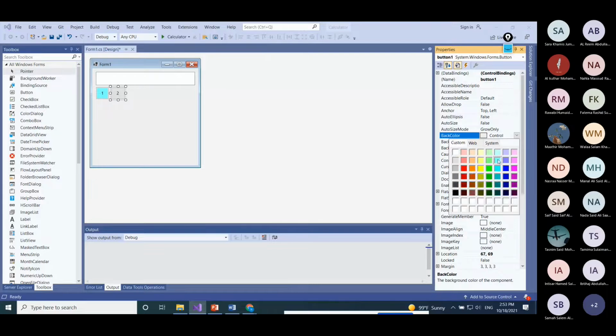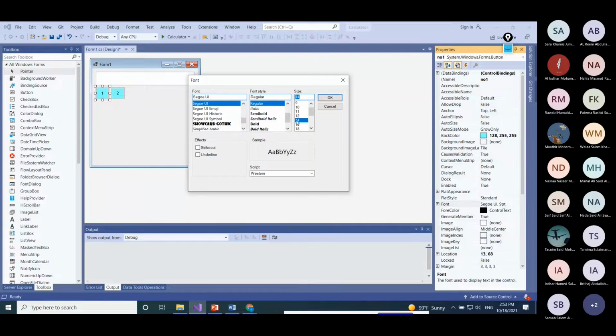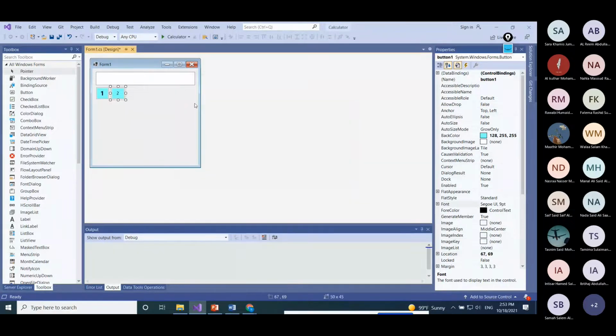I choose the same color. I want to change also the font size. So here we have font. I want to make it 14 and bold, just to make the things look nice. That actually is not part of the exercise here, but I just want to create something that could look almost similar to the real one that comes with Windows.